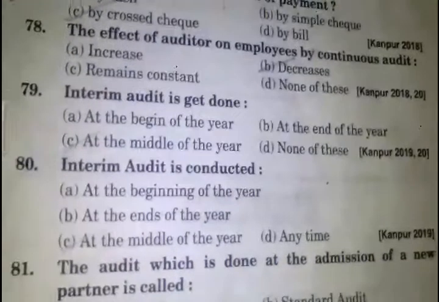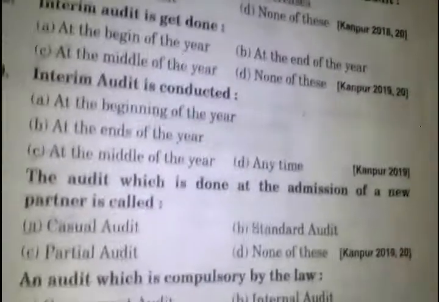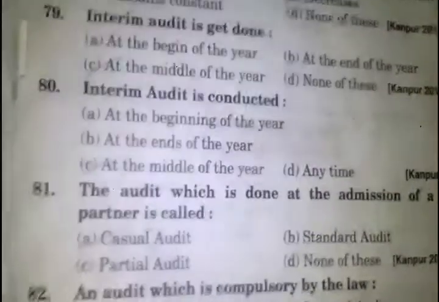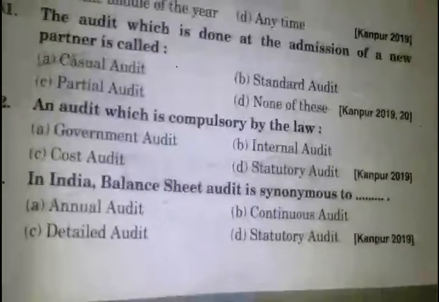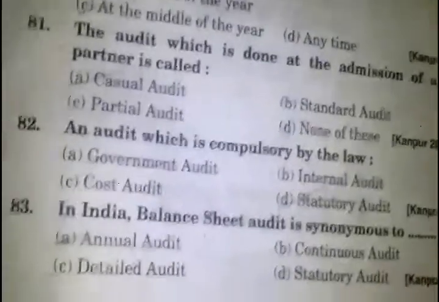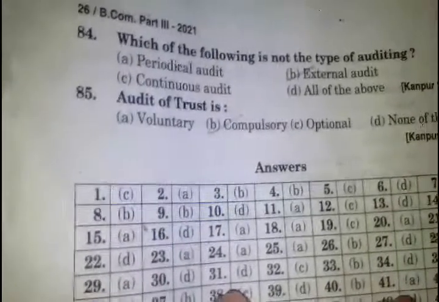Interim audit is conducted at the middle of the year. Answer number C. The audit which is done at the admission of a new partner is called casual audit. An audit which is compulsory by the law: answer statutory audit. And in India, balance sheet audit is synonymous to annual audit. Which of the following is not the type of auditing? Answer number B, external audit. Audit of trust is compulsory. Answer number B, compulsory audit.